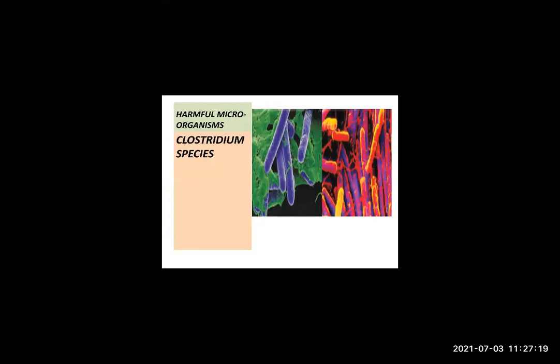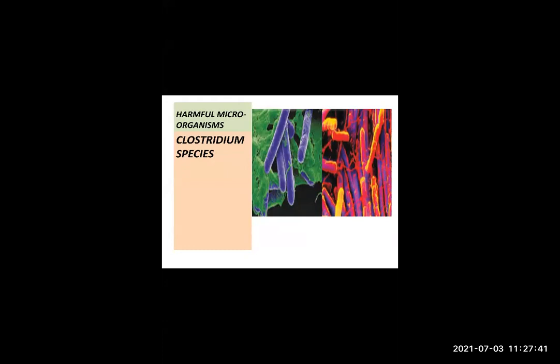Now these are also some of the species of Clostridium. You can see here, the first one is Clostridium botulinum. And the second one is Clostridium difficile. In my slide, you can see the blue Clostridium, that is Clostridium botulinum, the scientific name of this species.